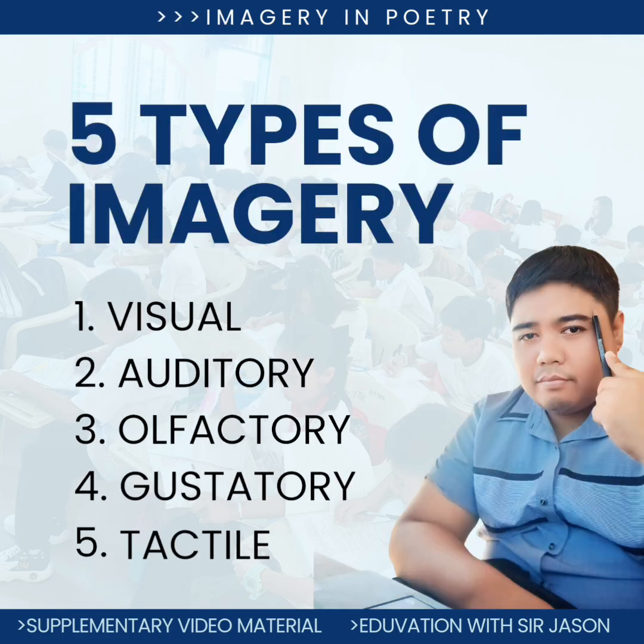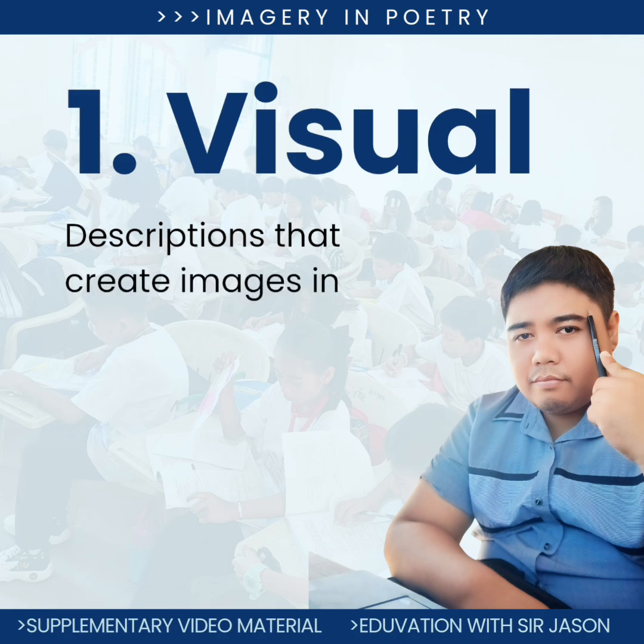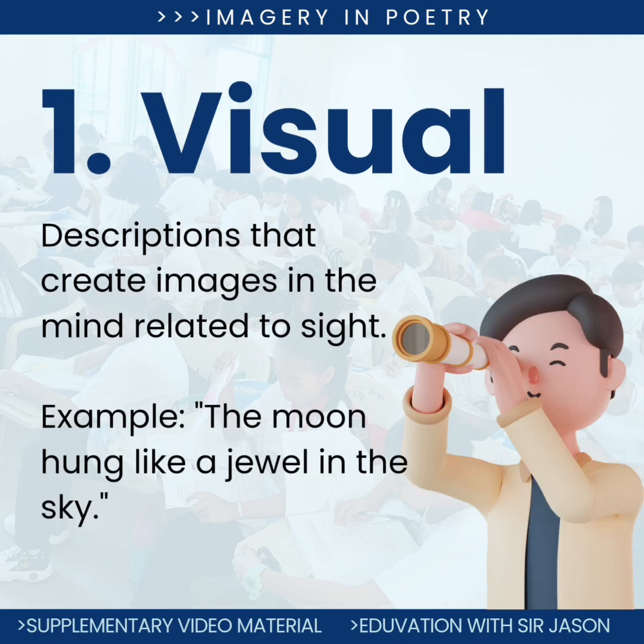Types of imagery. 1. Visual imagery. Descriptions that create images in the mind related to sight. Example: the moon hung like a jewel in the sky. This description creates a vivid image of the moon in the reader's mind. By comparing the moon to a jewel, the poet enhances its brightness and beauty, allowing readers to visualize a clear, sparkling object suspended in the sky.